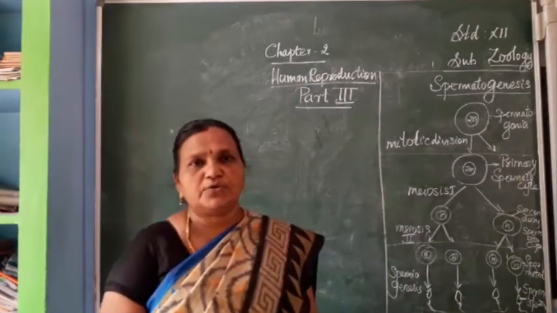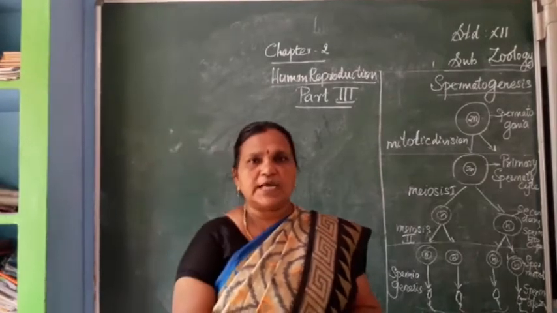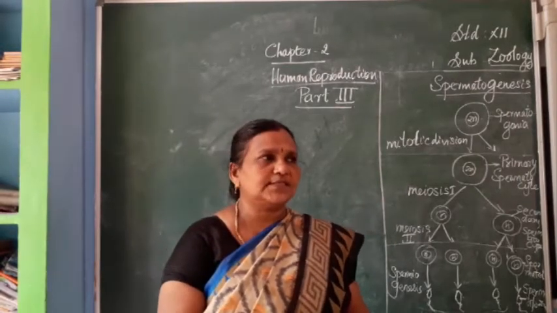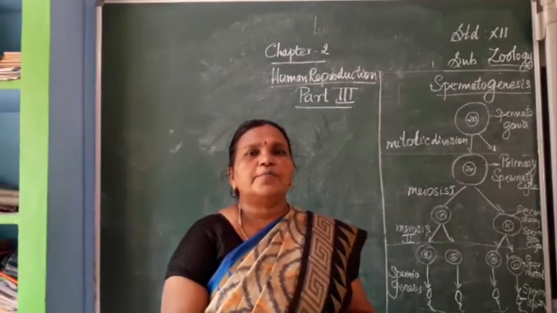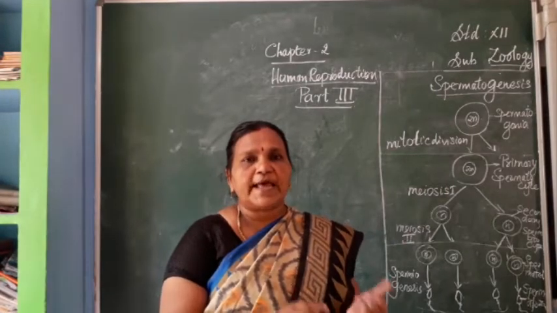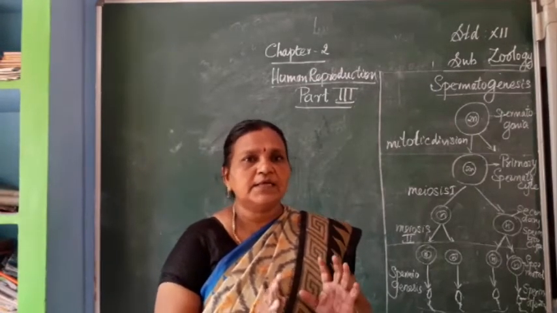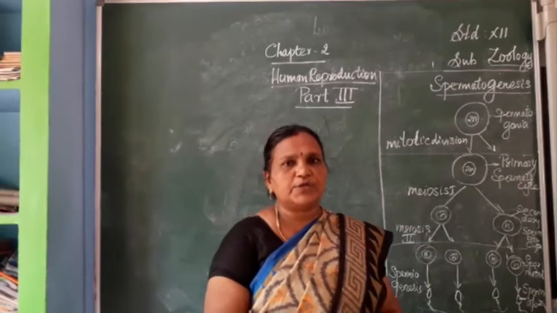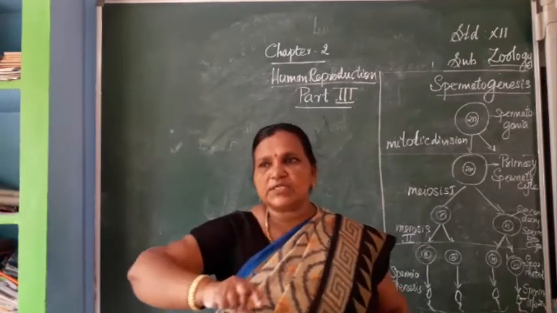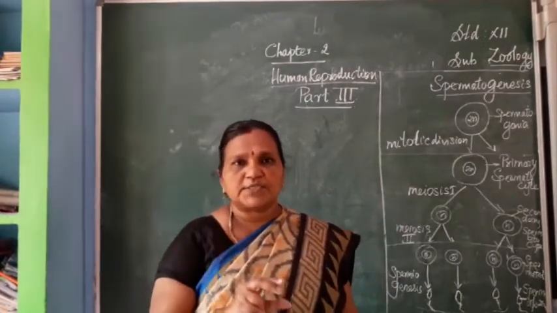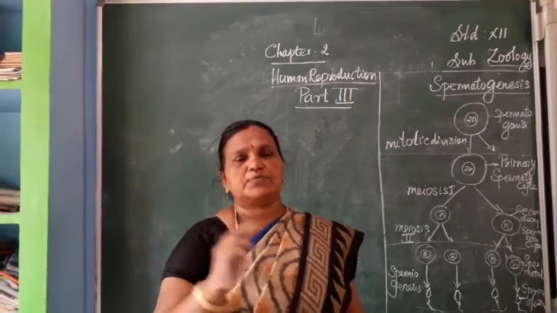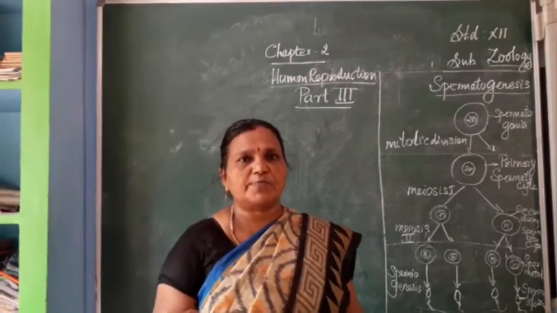Spermatogenesis, already we know, is a type of gametogenesis. What is gametogenesis? Gametogenesis is the process of production of male and female gametes in humans. Genesis means production or formation.